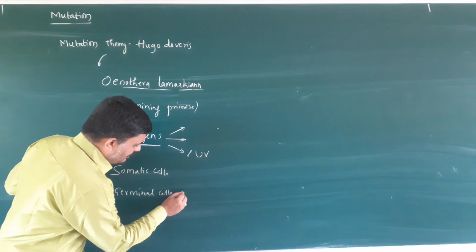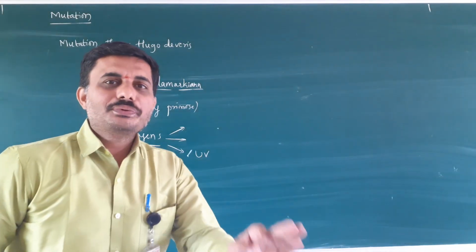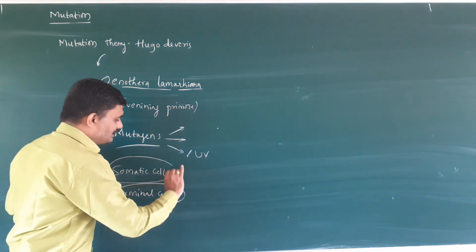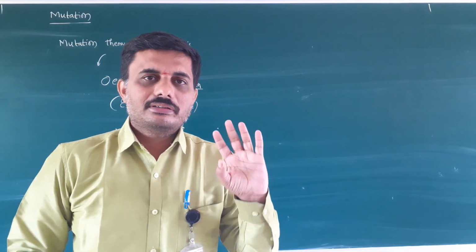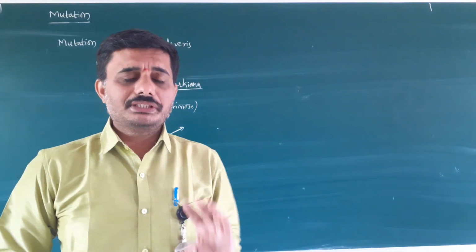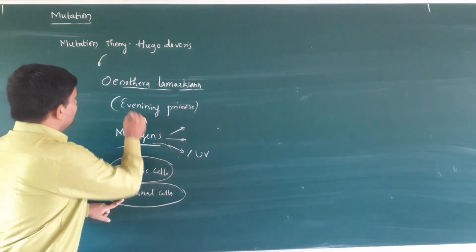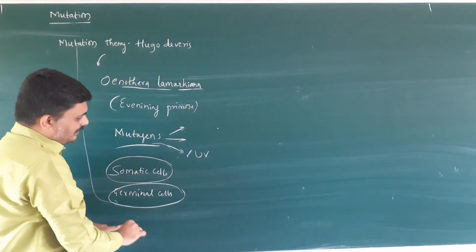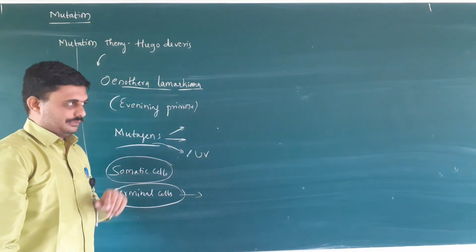Thus, mutations in the germinal cells have certain evolutionary significance, but mutations in the somatic cells have no evolutionary significance.